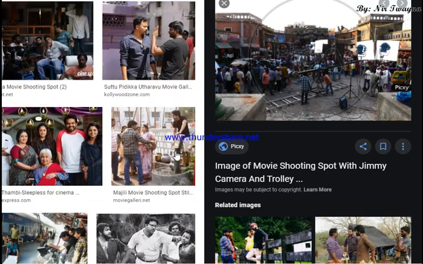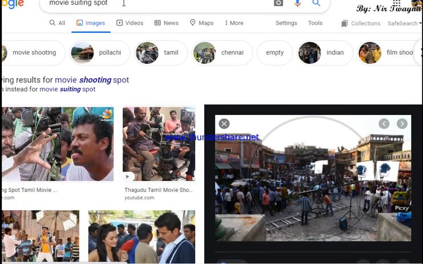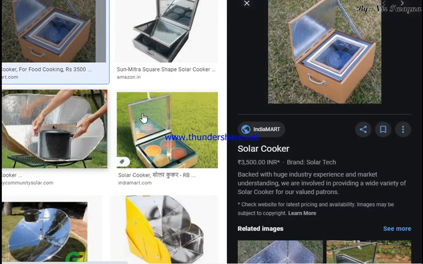In the case of a solar cooker also, these mirrors are used as reflectors. Let's see, this is a solar cooker, a professional one.